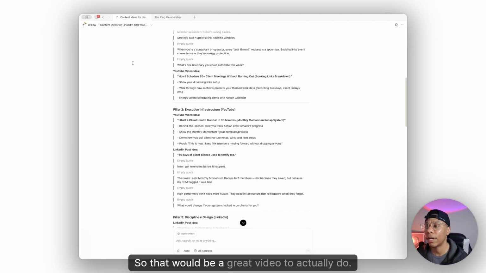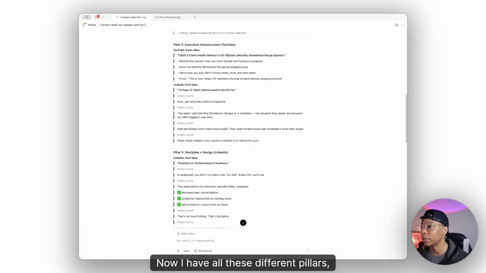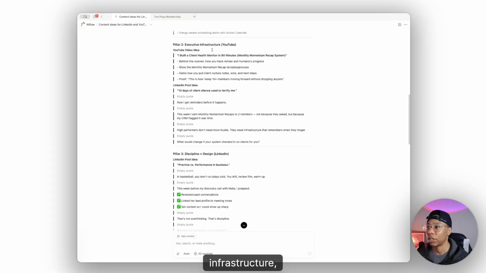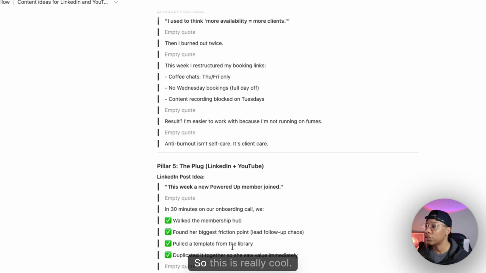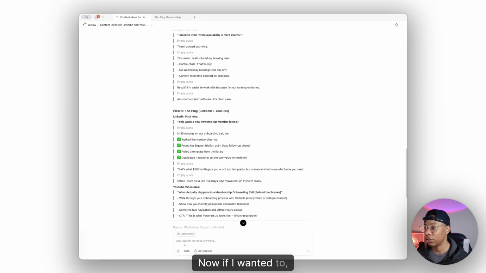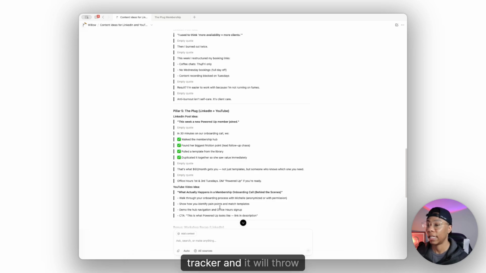Right. So that would be a great video to actually do, and boom, now I have all these different pillars. But what's cool about this one is that this falls under pillar number 2, executive infrastructure, right? We have pillar 3, pillar 4. So this is really cool. Now, if I wanted to, I can say, add all this content to my content tracker, and it will throw this content into my ideas. So let's just do that.